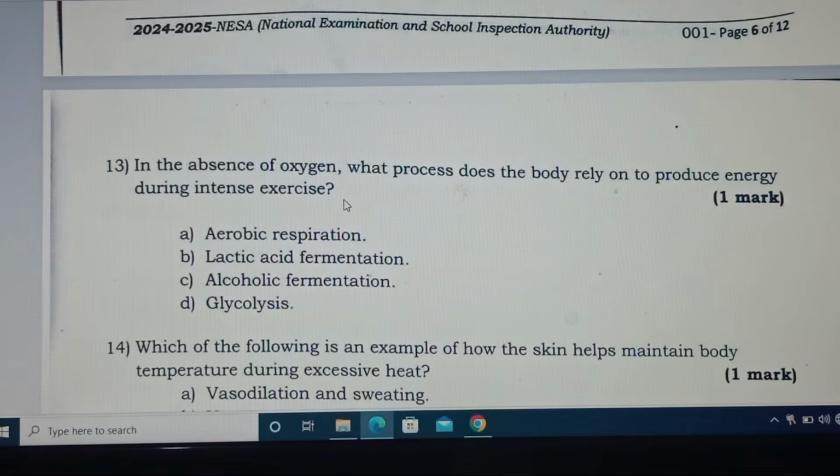Question number 13. In the absence of oxygen, what process does the body rely on to produce energy during intense exercise? In the absence of oxygen means that it is anaerobic respiration. A, aerobic respiration, no. B, lactic acid fermentation. The correct answer is B, lactic acid fermentation.